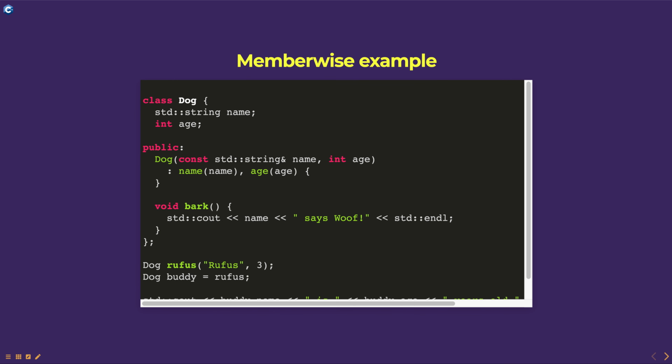For example, in this example, the buddy object is assigned to the Rufus object. This means that the name and age members of the Rufus are assigned to the name and age members of the buddy. After the assignment, buddy has the same name and age as Rufus.